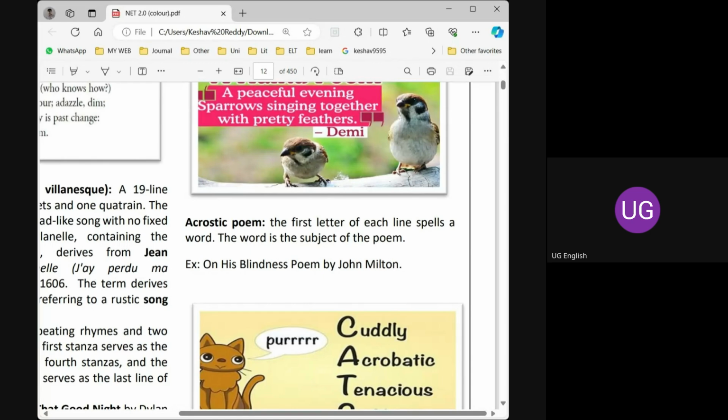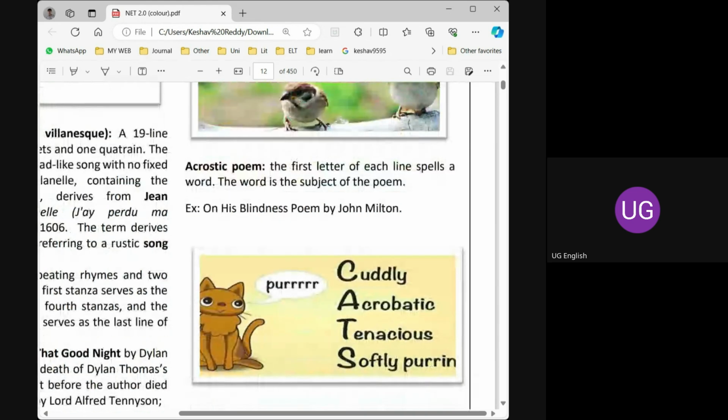Acrostic poem is a poem written with the first letters. The first letters of each stanza become a word. So we can try writing a poem on our name also. For example, Keshav. We can write a poem on this word. K for something. I can start a line with K and then the rest. So that becomes a poem. So this poem you can simply go through the example here.